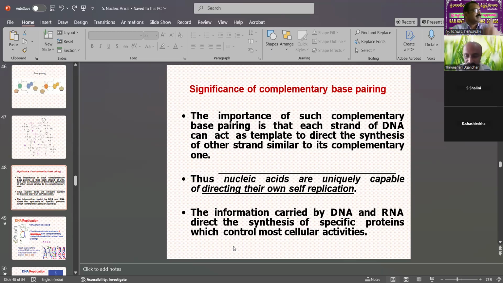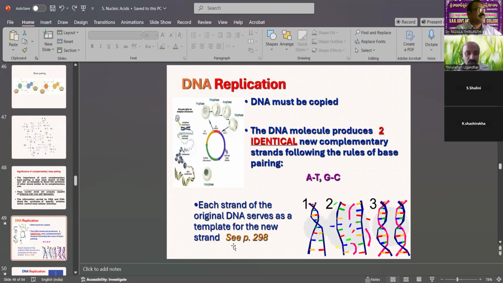So this is the significance of complementary base pairing: the two threads of DNA are joined by adenine with thymine, guanine with cytosine. Next is DNA replication.